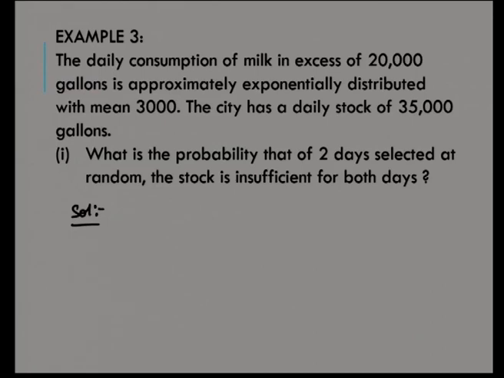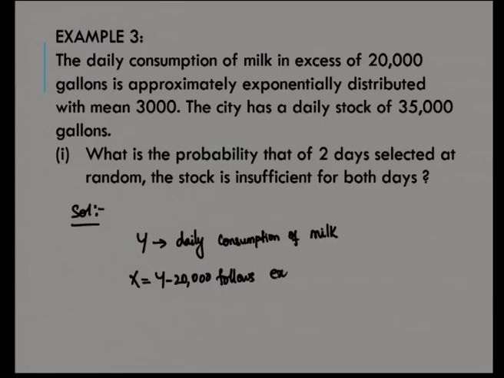So, we have to carefully deal with this problem, where I will take a random variable y as the daily consumption of milk. Then what is your x? X is equal to y minus 20,000, the excess over 20,000, and this is what follows the exponential distribution.